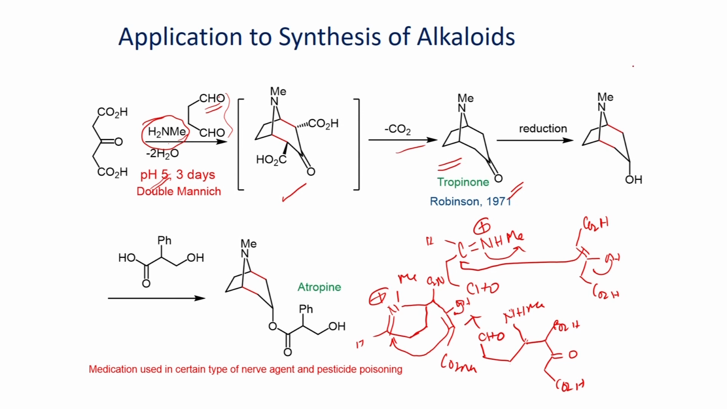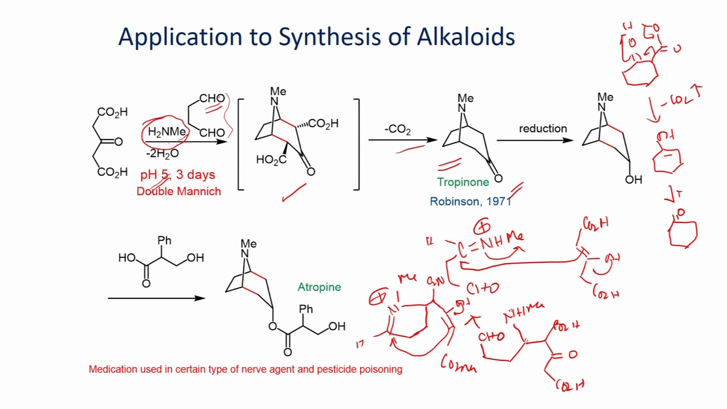Already we have seen in the last class, if you have a carboxylic acid and you heat it in acidic medium, you can lose carbon dioxide to give this enol that can convert into a ketone.